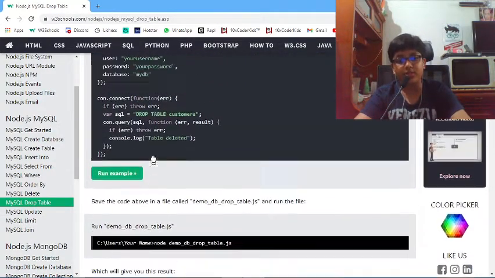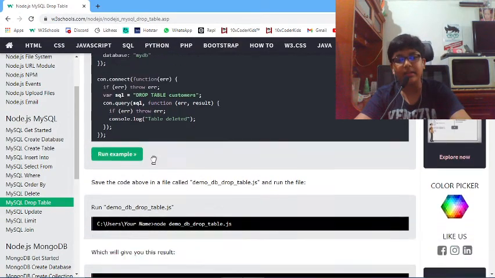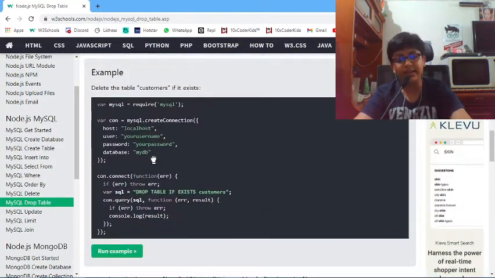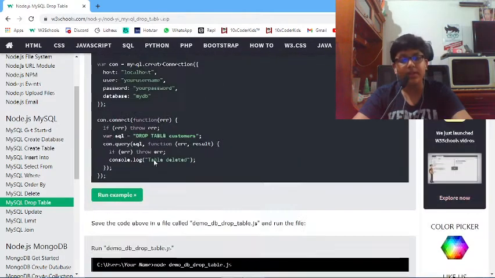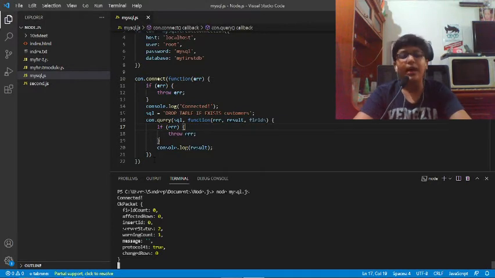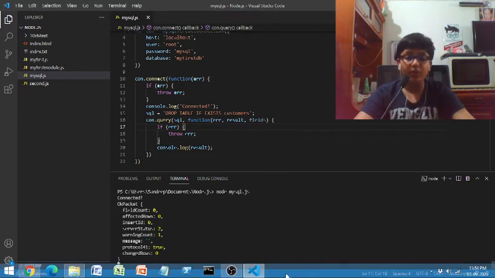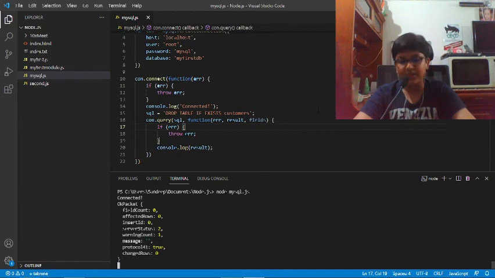Whereas if we try to delete a table that is already deleted or does not exist, without the if exists statement, then the MySQL database will freak out and give us a long lengthy error that will crash our application and stop its execution. So that's not what we want. That's why we use if exists to always remain safe.